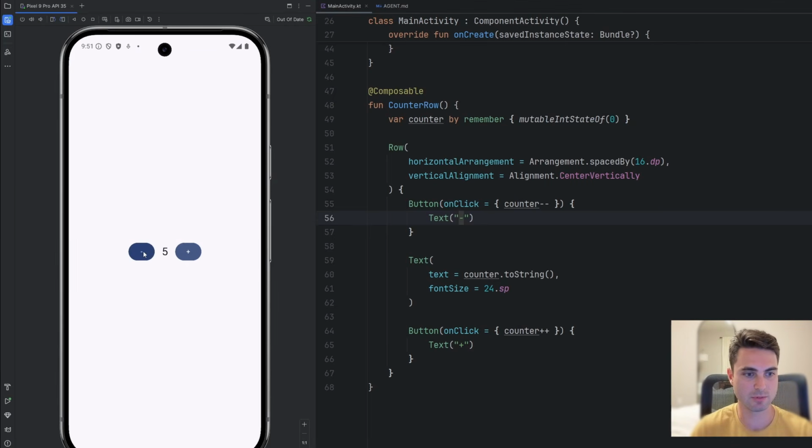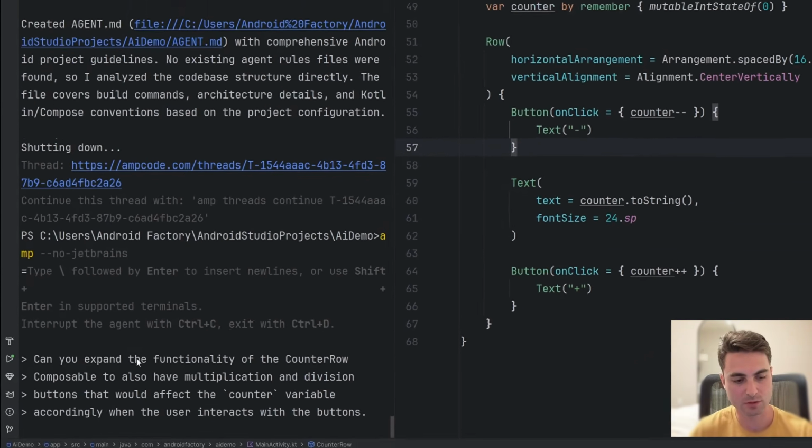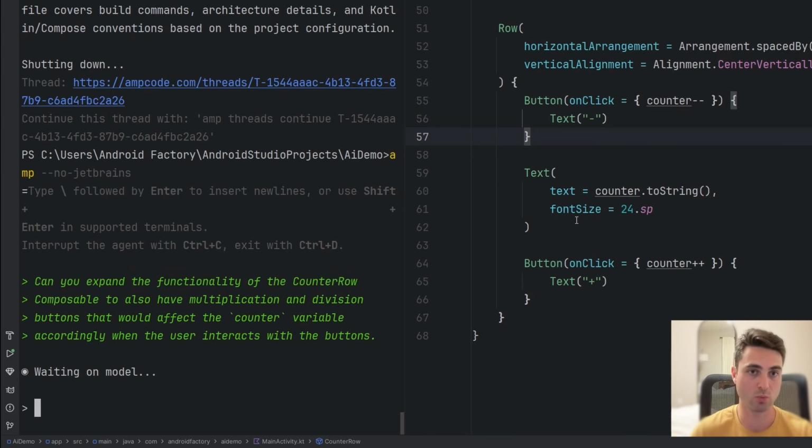So this is a pretty basic composable here. It just has plus and minus buttons to modify this counter. One thing I want to tell it is we're going to add multiplication and division buttons as well, to expand on the functionality a tiny bit. So I'm going to prompt it: can you expand the functionality of the counter row composable to also have multiplication and division buttons that would affect the counter variable accordingly when the user interacts with the buttons. I'm going to hit enter and just watch it do its thing.